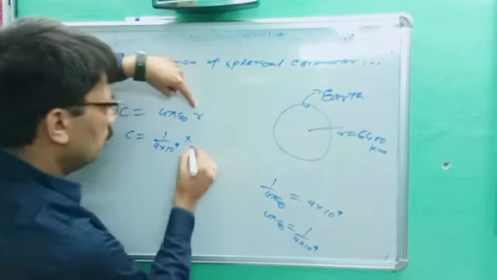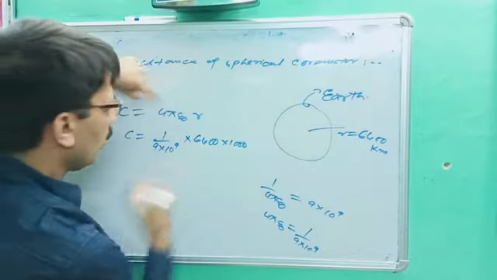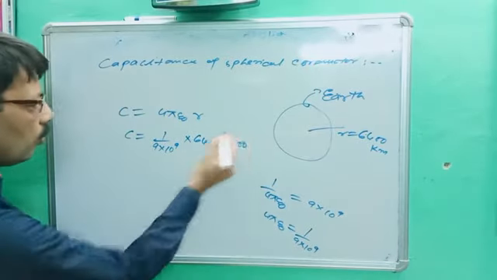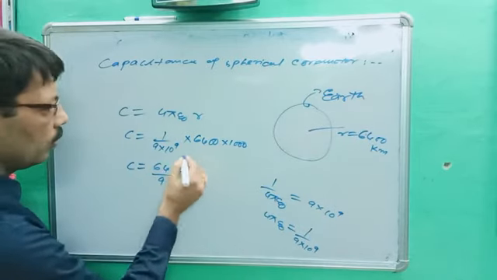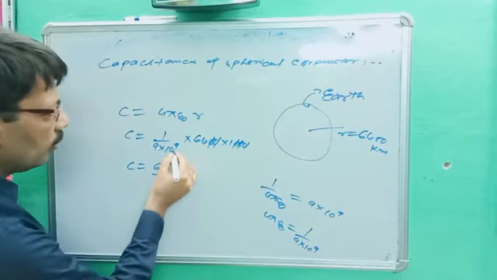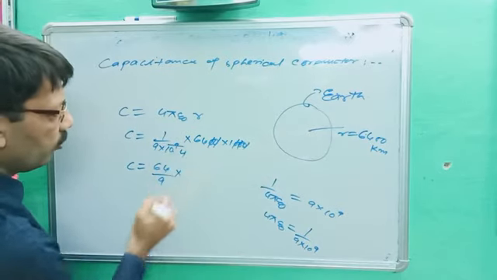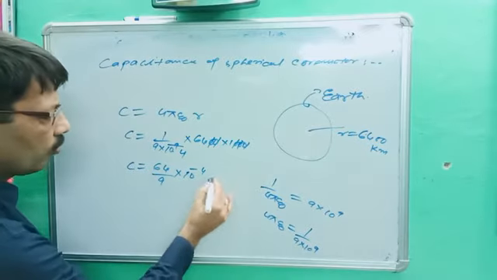What is the radius? 6400 kilometer, that is 6400 into 1000 meter. We will get C is equal to 64 upon 9 into 10 power 4, and the zeros cancel out, so it goes up as 10 power minus 4 farad.